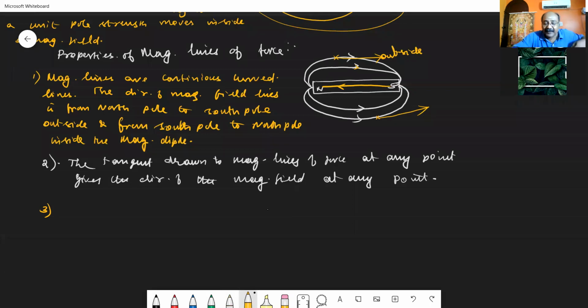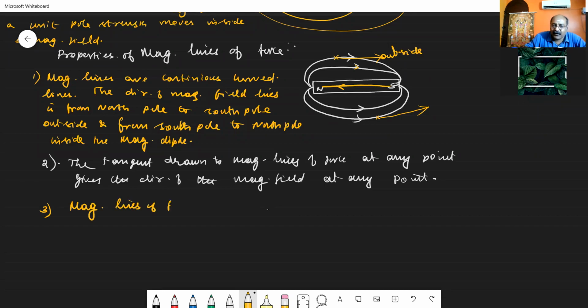Then the third point. Already we have studied that electrical lines of force never intersect. If you are considering two electrical lines to intersect, then at that point, if you are placing a charge, what will happen? It is not possible for the charge to move in two different directions. You might have studied the same concept in magnetism also. Two magnetic lines of force never intersect. If they intersect, what will happen? Then at that intersecting point, if a pole strength is placed, it is not possible for the pole strength to experience force in two different directions. So the third point is that magnetic lines of force never intersect.